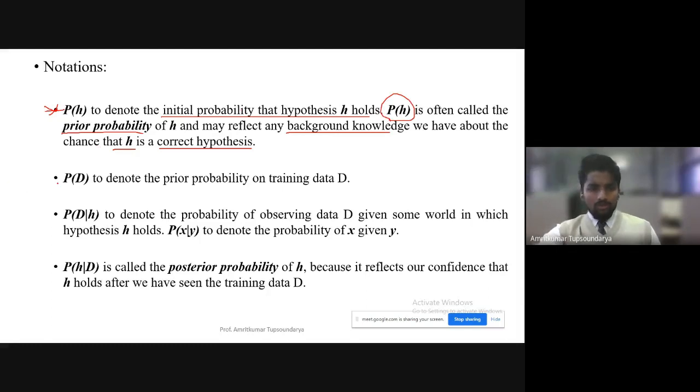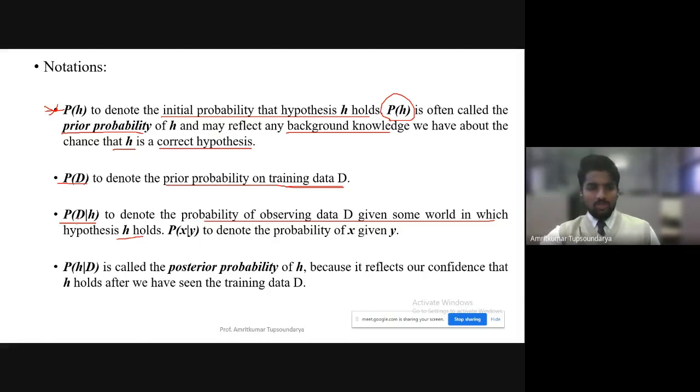Now, P of D, as I mentioned, denotes the prior probability of the training data D. P of D given H denotes the probability of the observed data D in a world in which hypothesis H holds.